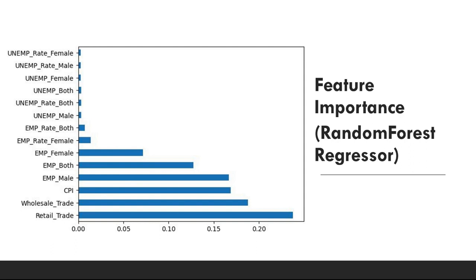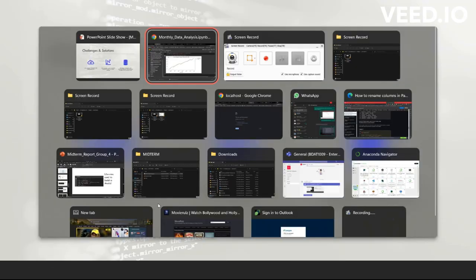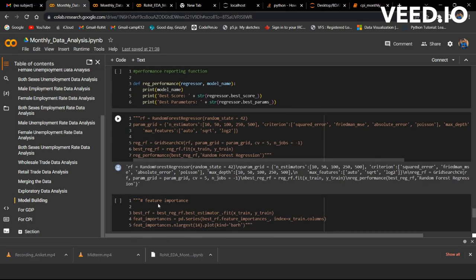And then the feature importance from the random forest regressor: we can clearly see that retail trade, wholesale trade, and the CPI are the most important features. Before moving on, let me show you the code.